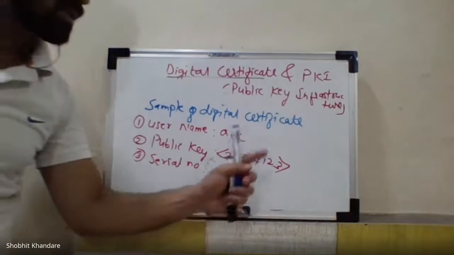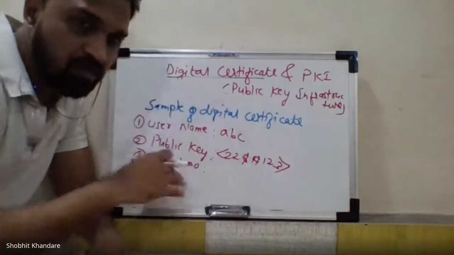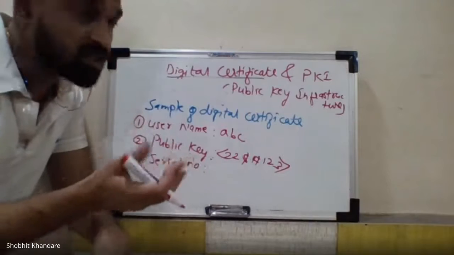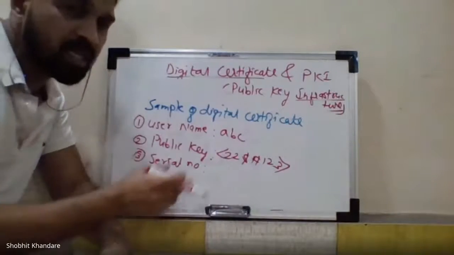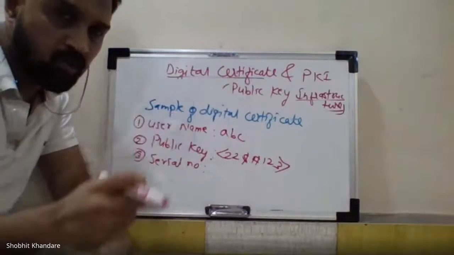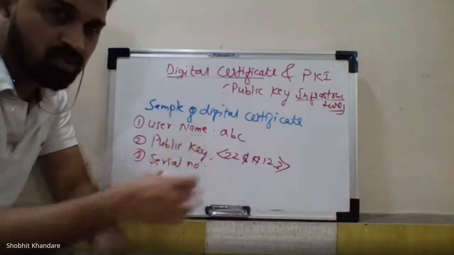So always remember that your PKI, that is the public key infrastructure, is doing all this activity. It is having the infrastructure. So under the infrastructure we will see what things are there. Okay, जब हम infrastructure देखेंगे, PKI देखेंगे, that time you will be able to understand what are the different components which are playing an important role to carry out this activity.